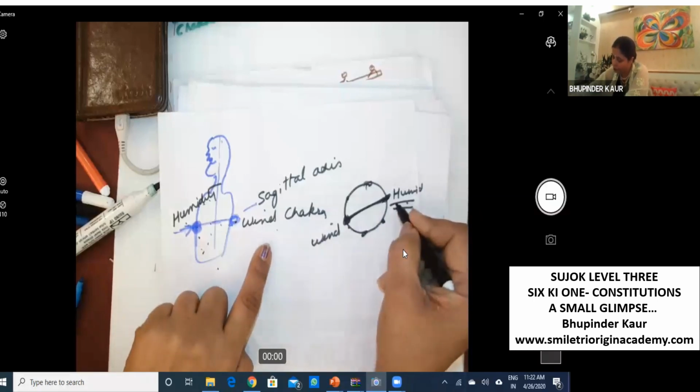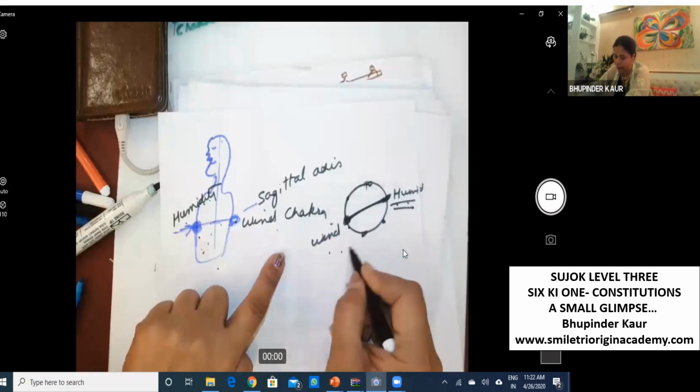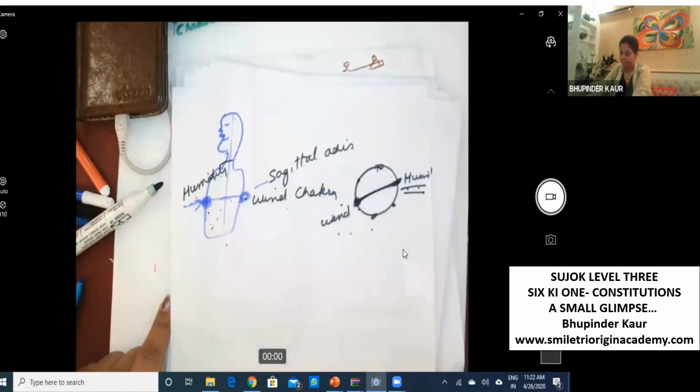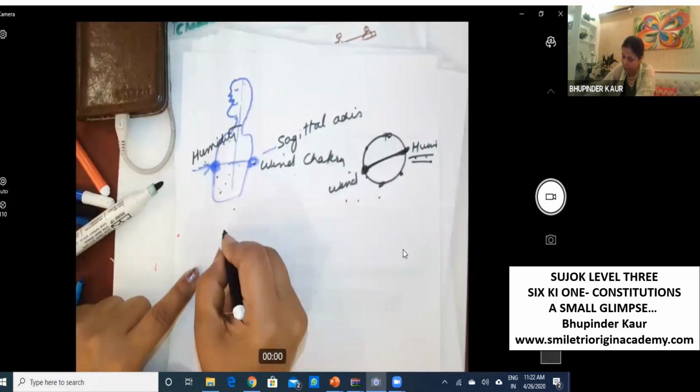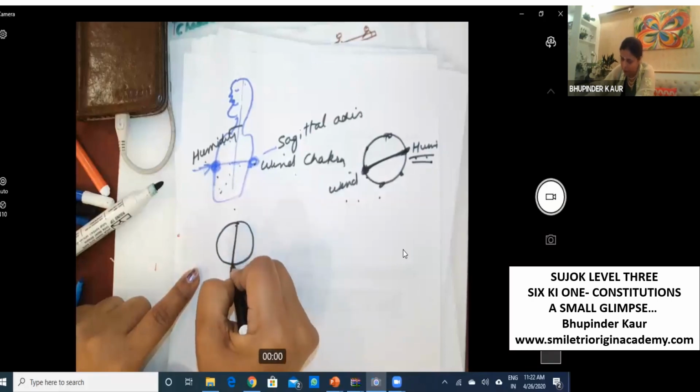Wind and humidity. We say this is the sagittal axis. So finally, we have vertical axis based constitution.